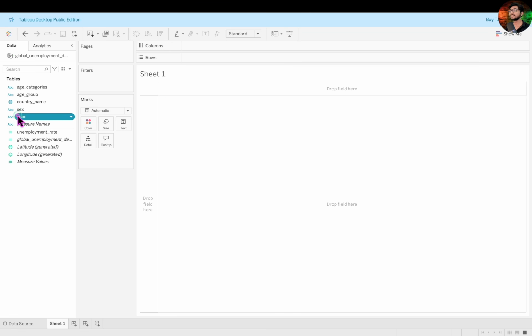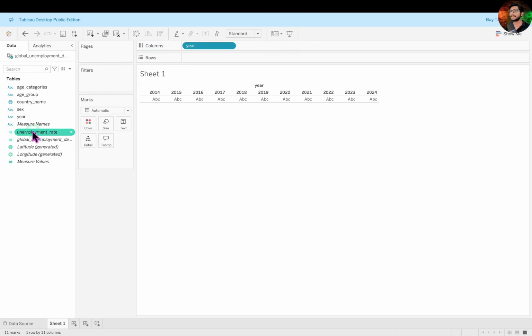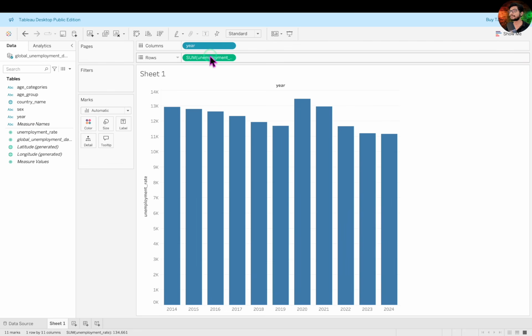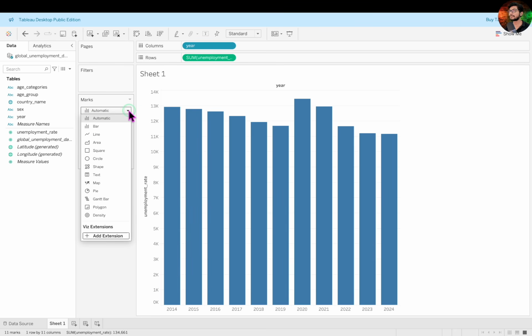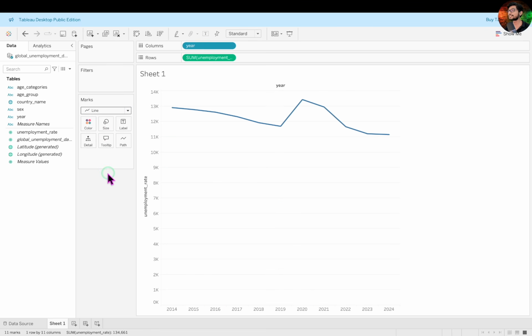Just like we discussed, let's drag year onto the column shelf and unemployment rate onto the row shelf. Since this year column was generated through a manual pivot transformation, Tableau recognizes it as a string by default. So that's why it initially displays a bar chart for each year instead of a default line chart. But no worries, to switch to a line chart, simply go to the Marks pane, open this drop down, which is set to automatic, and select line. This will instantly convert your view into a clear and continuous line chart.